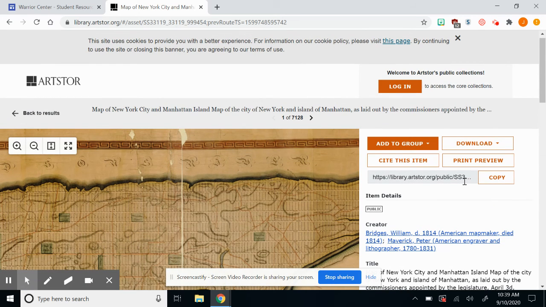Like I said, it's very similar to JSTOR. They're owned by the same parent company, and they allow you a bunch of the very same tools. Okay, so make sure you use ARTSTOR. If you have any questions about it, feel free to stop by the Warrior Center and ask me, or shoot me an email, and I'll be happy to help.